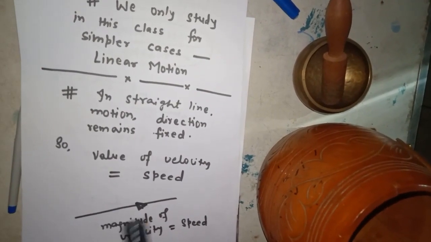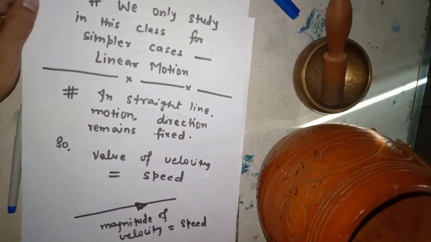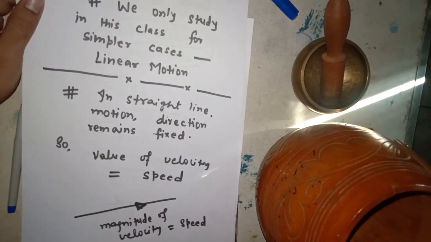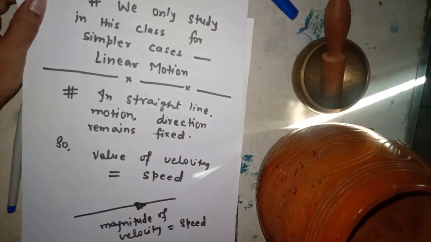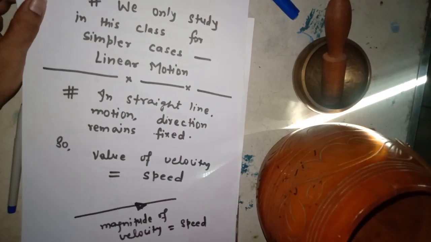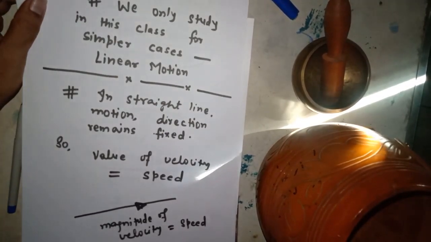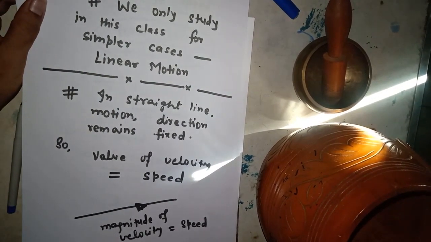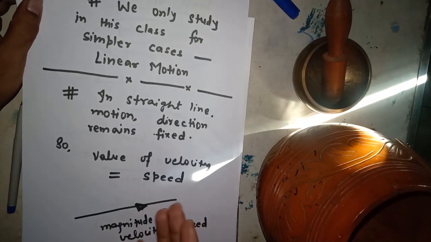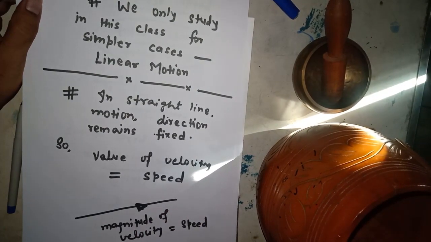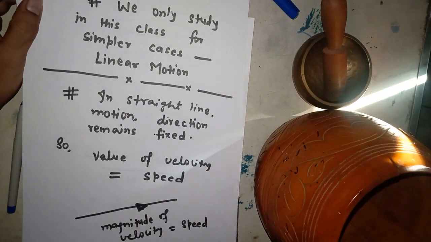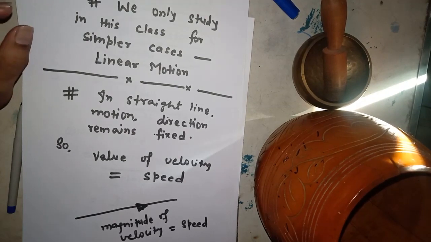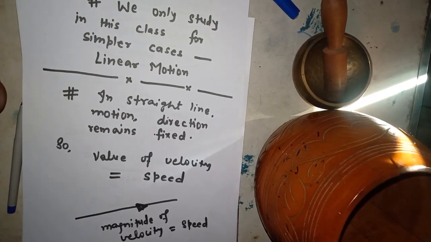So in this class we have to deal with the simpler cases, that is linear motion or straight line motion. In a straight line, direction is fixed, so you can say the magnitude of velocity is nothing but the speed. A speed gives the value. So in a straight line, if direction is fixed, then the value of velocity must be speed. I have already told you in the previous class that in a single straight line, distance is equal to displacement.